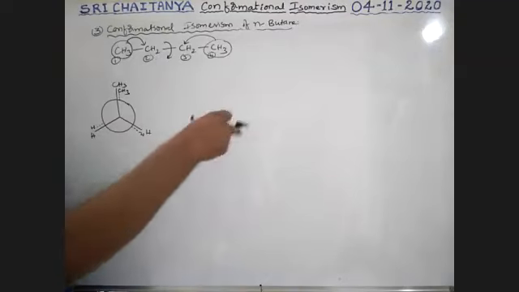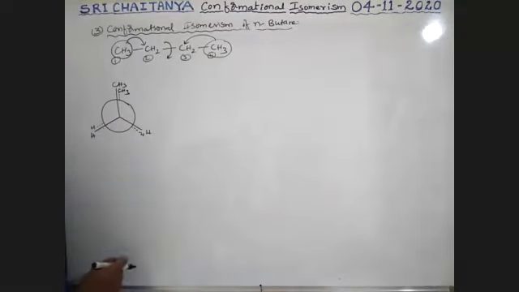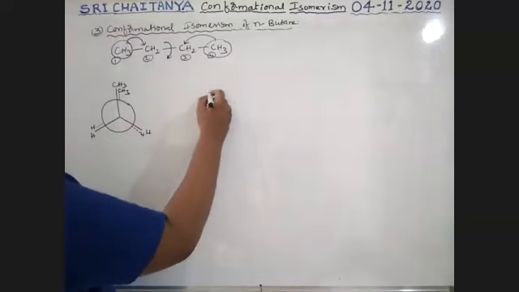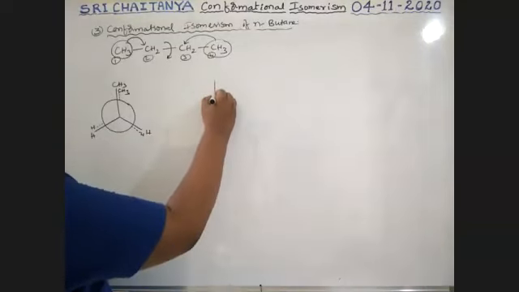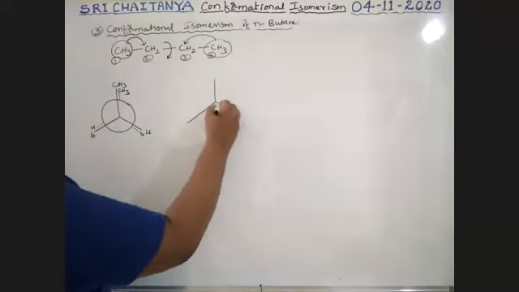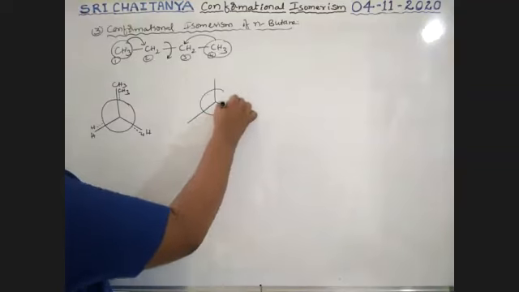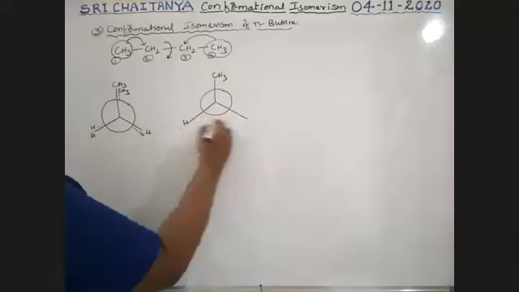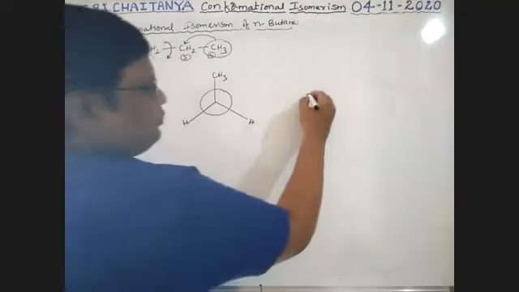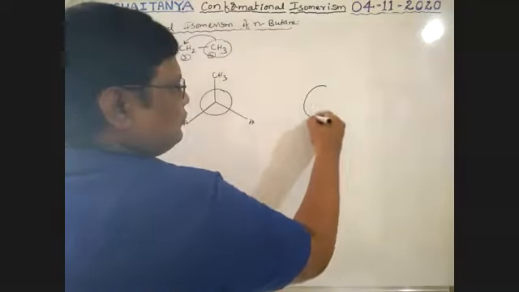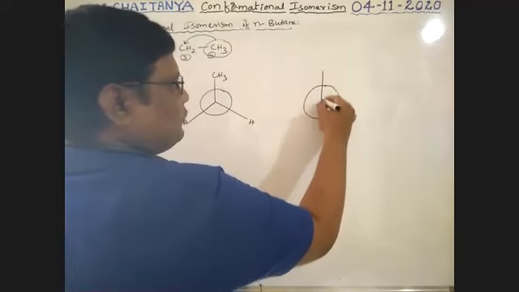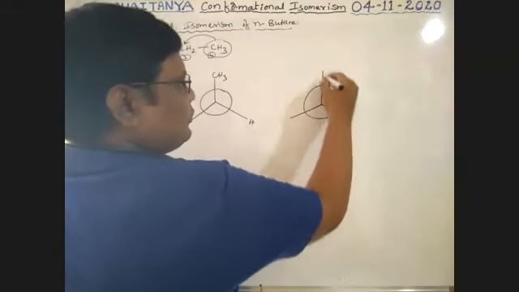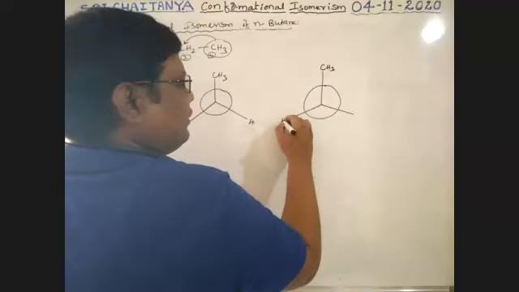Now, every 60 degrees rotation, what do we have to observe? See here. First of all, I am representing the constant. Front carbon is constant, boys. So CH3, H, these are fixed.